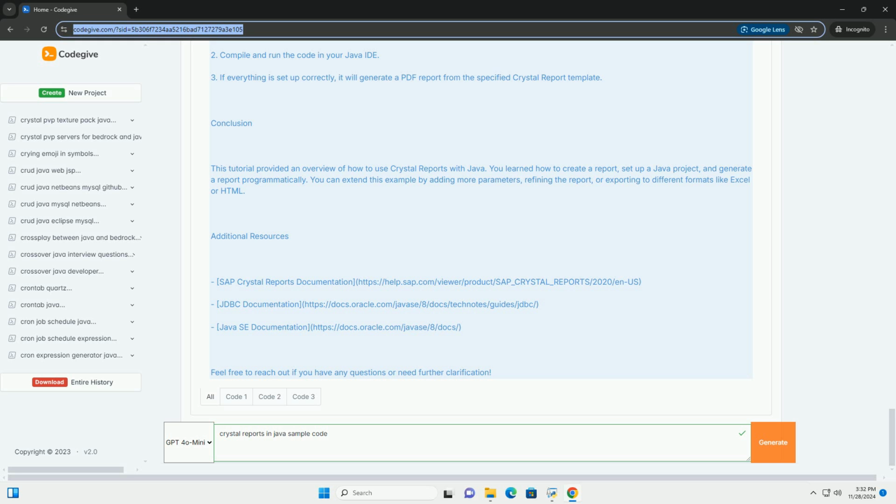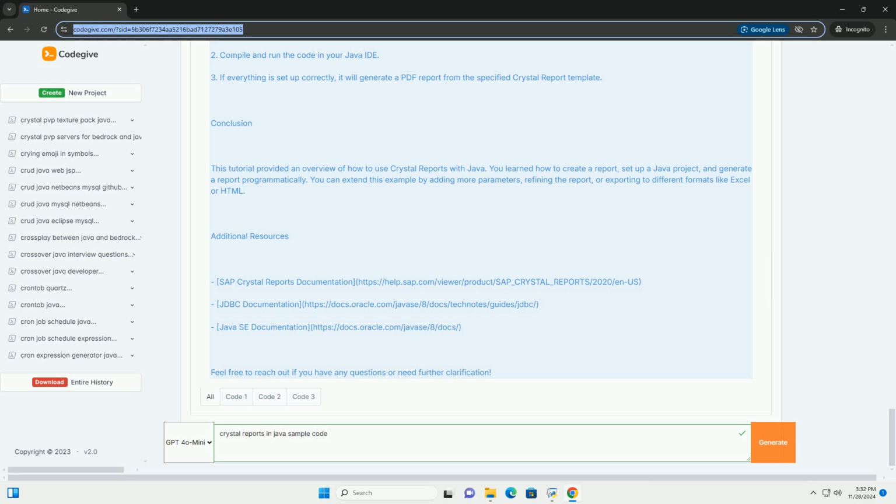Step 4. Running the example. 1. Update the connection details and paths in the code above. 2. Compile and run the code in your Java IDE. 3. If everything is set up correctly, it will generate a PDF report from the specified Crystal report template.